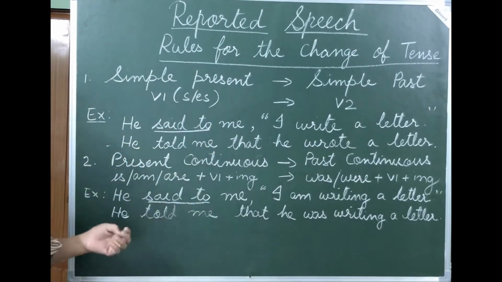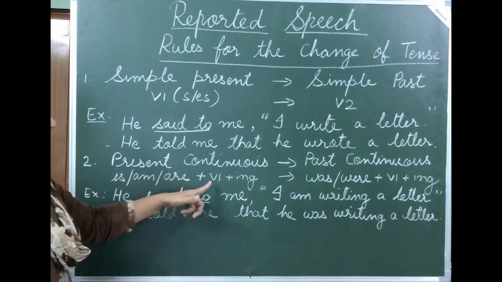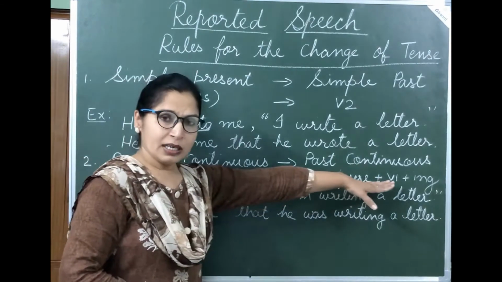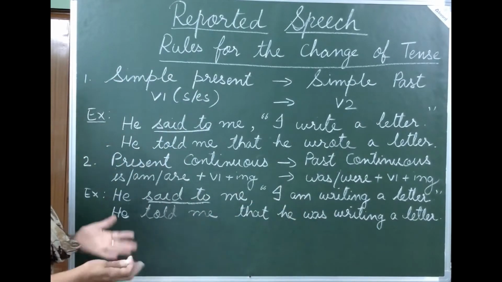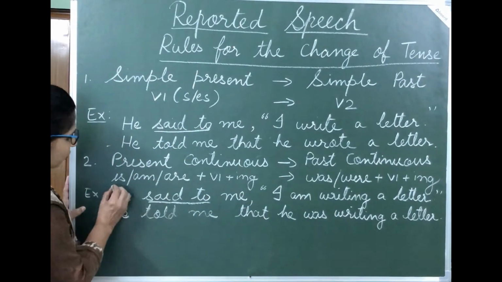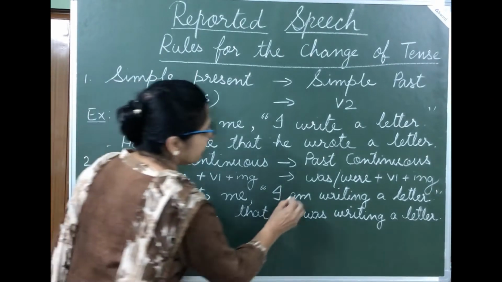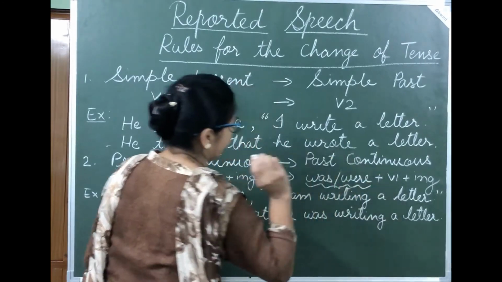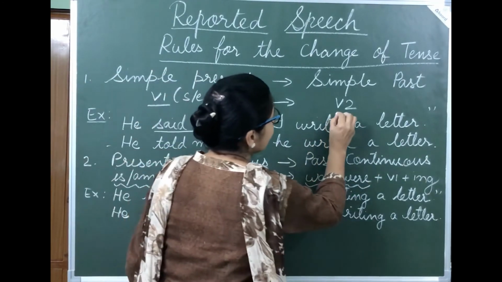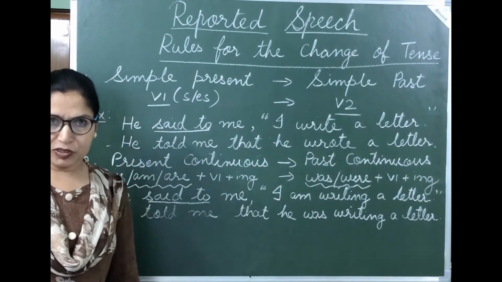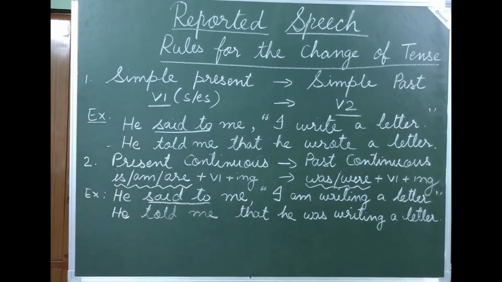Writing a letter. Now students see, present continuous changes into past continuous. So here first form of verb plus ing is on both the sides, so we need not pay any attention to it. You only have to remember the rule that is, am, are changes into was or were. Here you have to remember that first form of verb changes into second form of verb. So I hope this is clear. Let's move on to the next tense.